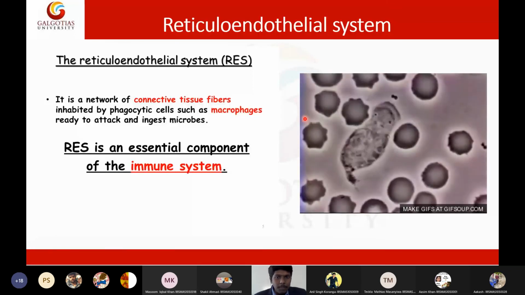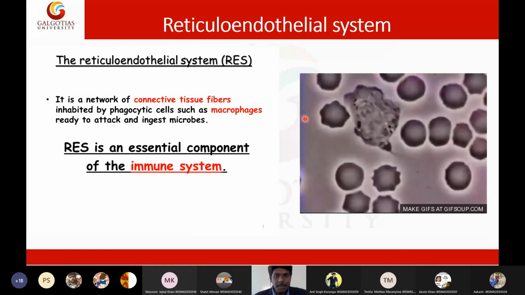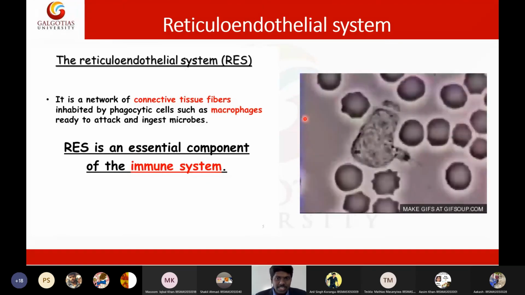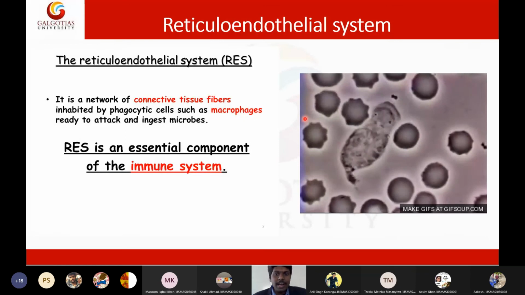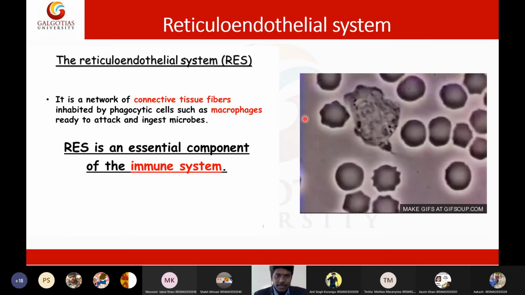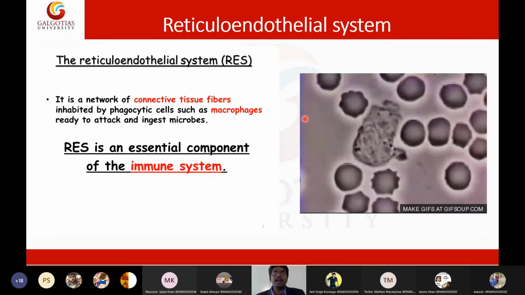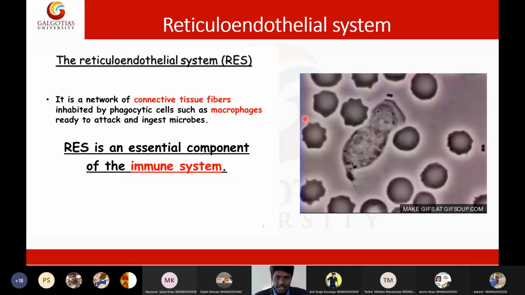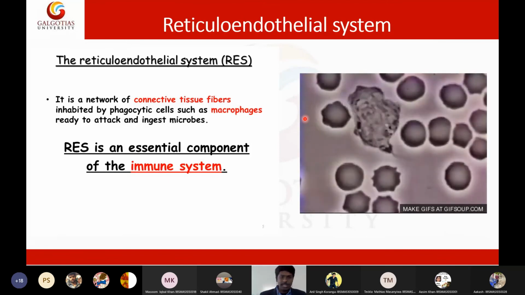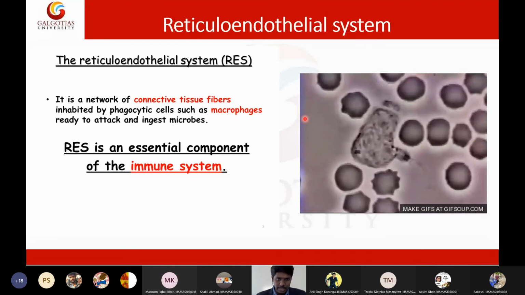Believe it or not, 1.2 billion people are affected by Leishmania disease right now. 1.2 billion people have been infected by Leishmania species, and it will cause a disease called Kala Azar. Out of this 1.2 billion people, 300 million people are in India. Especially Leishmania is very prevalent in Bihar, in some parts of Uttar Pradesh, Jharkhand, and Karnataka. So in India, 300 million people are suffering with this Leishmania infection. So Leishmania is a serious concern, and let me show you the pathogenesis and some interesting features of this Leishmania.